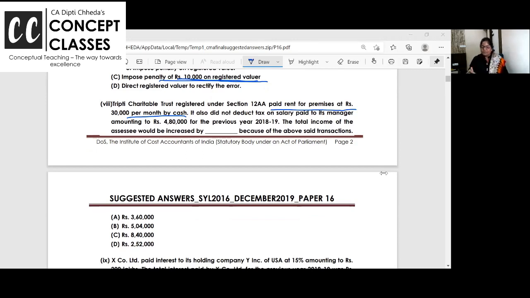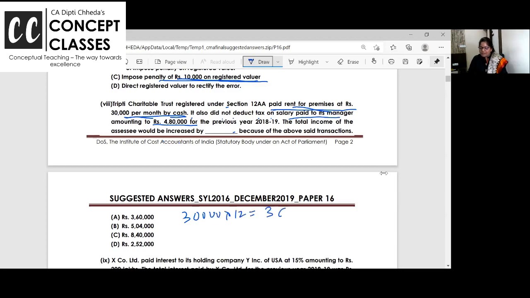Done. Sure. Tripti Charitable Trust paid rent for premises at 30,000 per month by cash. It also did not deduct TDS on salary paid to manager for 480. The total income of the SSC would be increased by how much amount? If you paid rent to someone 30,000, any expenditure above 10,000 is disallowed. So 30,000 into 12.